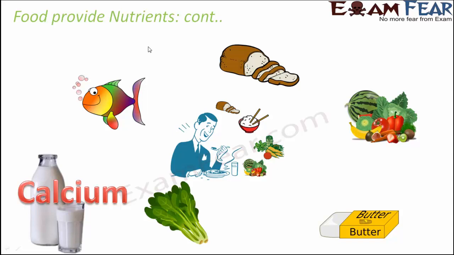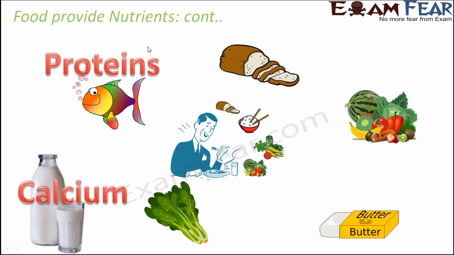So why did that happen? Maybe because that elderly person would not have consumed milk in the right amounts since her youth. So it is very important to consume milk because this will keep your bones and teeth strong. Let's talk about something like fish.